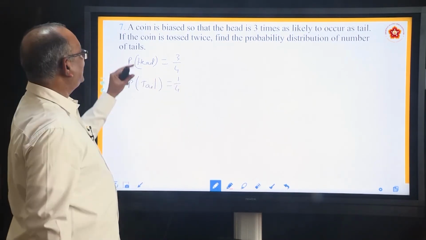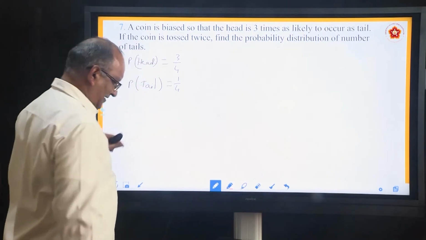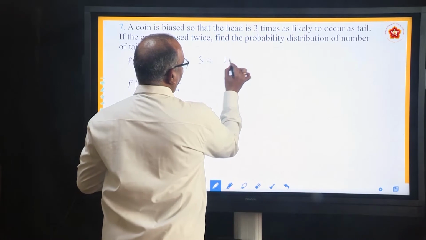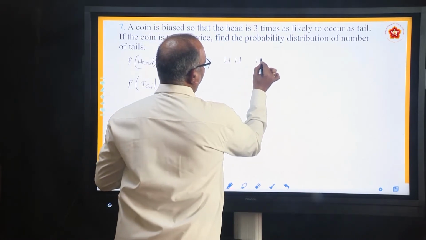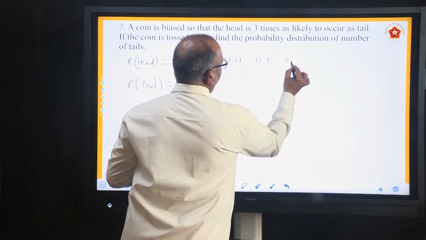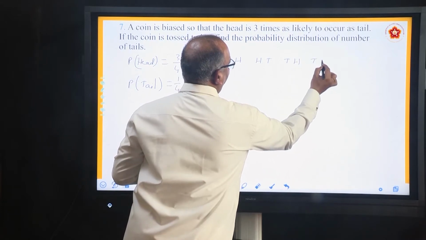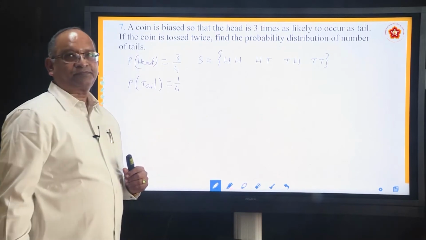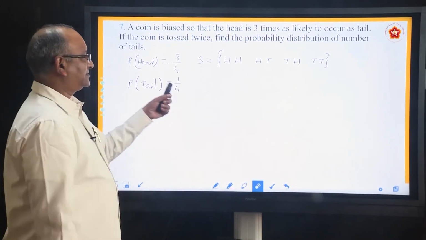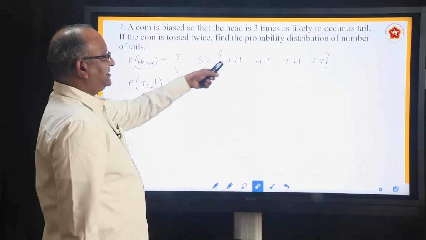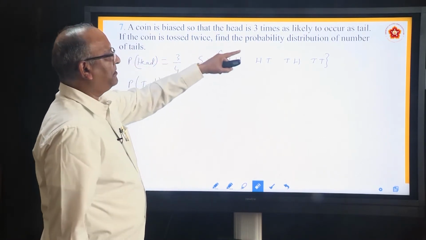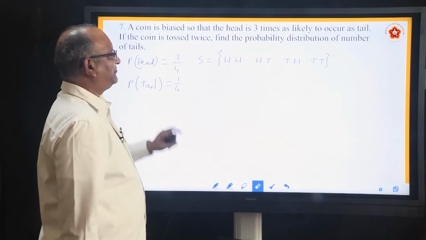And then he says, if the coin is tossed twice, what is the sample space? If you toss it twice, it can be HH, it can be HT, it can be TH, or it can be TT. This is the sample space. What is it that he is asking? He is asking to find the probability distribution of number of tails.